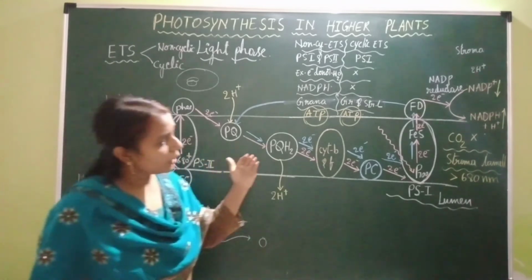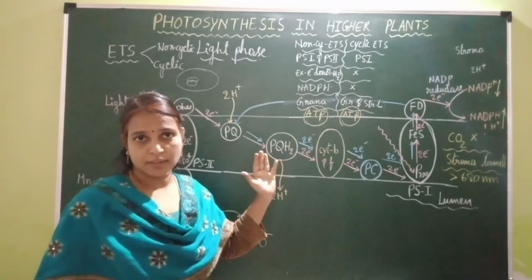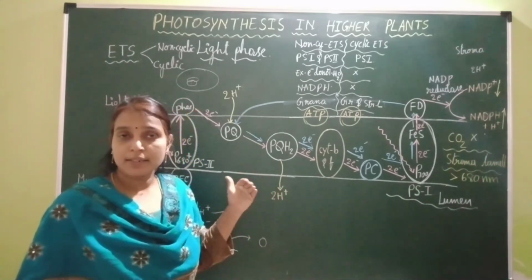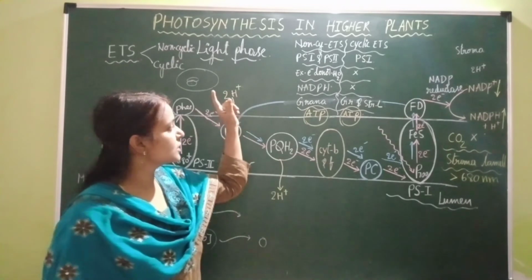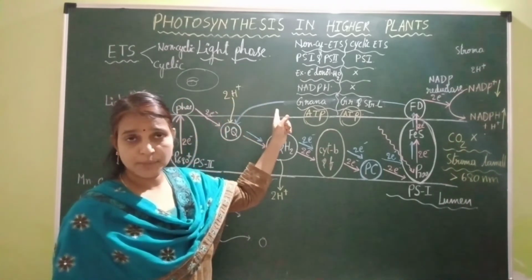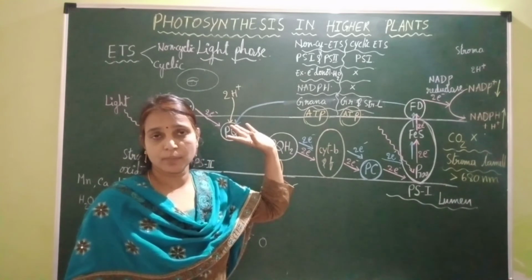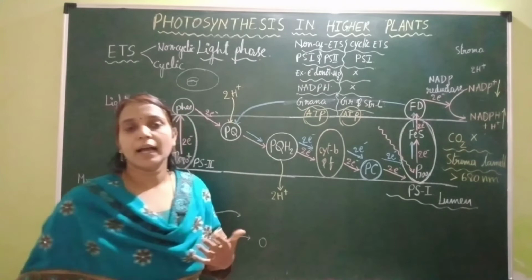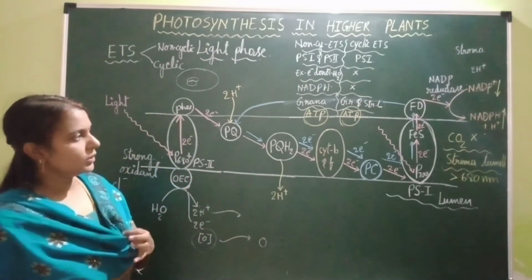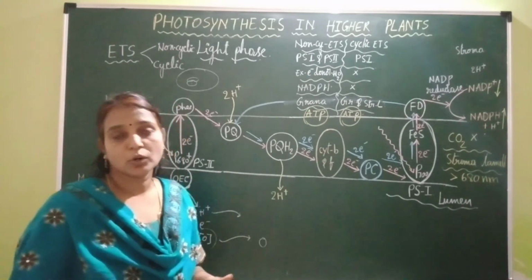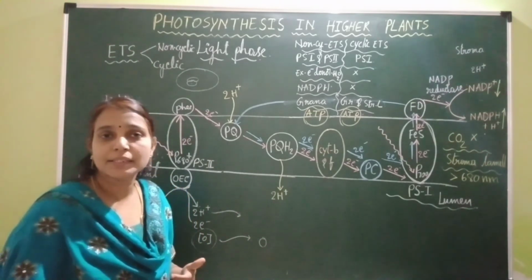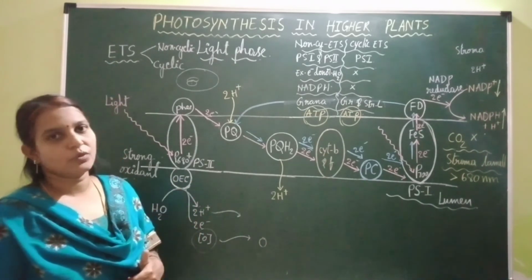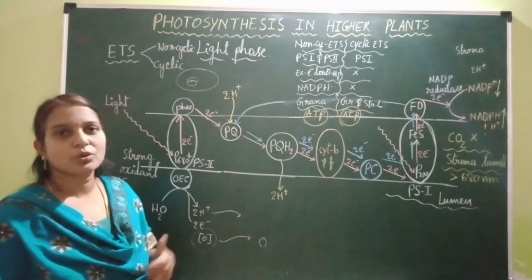So now we know how this NADPH is synthesized during the non-cyclic electron transport system, but we have to understand the synthesis of ATP, which occurs during non-cyclic electron transport system and cyclic electron transport system. So to understand the synthesis of ATP, we study chemiosmotic hypothesis given by Michel. So in the next video, I will be starting with chemiosmotic hypothesis, which explains the synthesis of ATP during photophosphorylation and even during oxidative phosphorylation that occurs inside the mitochondrion.